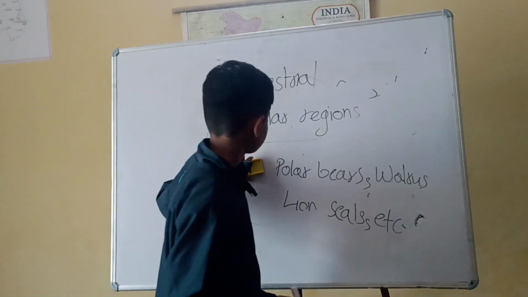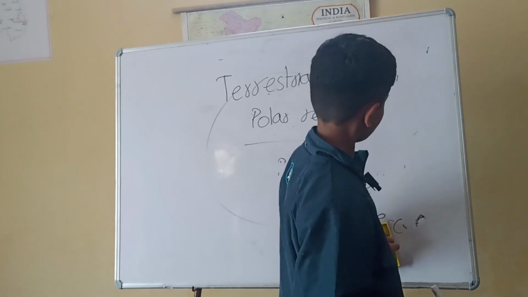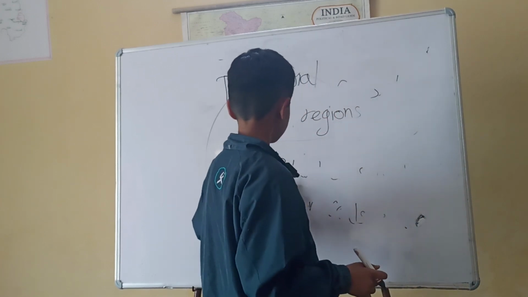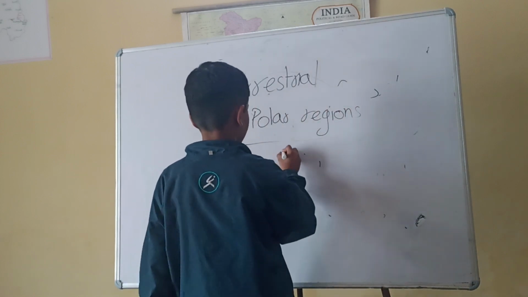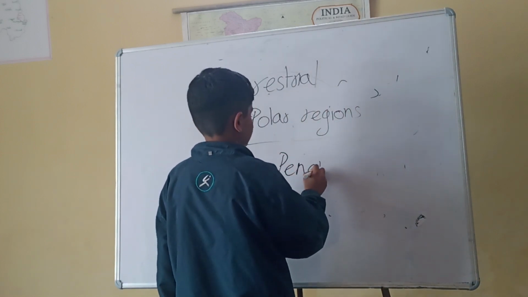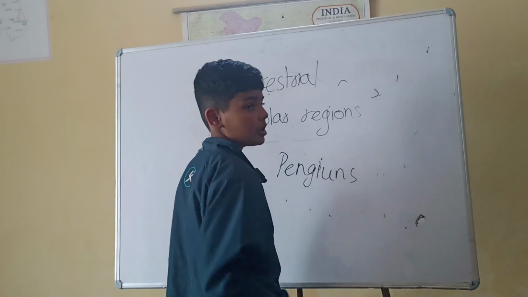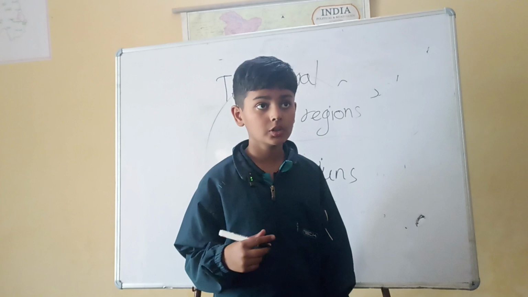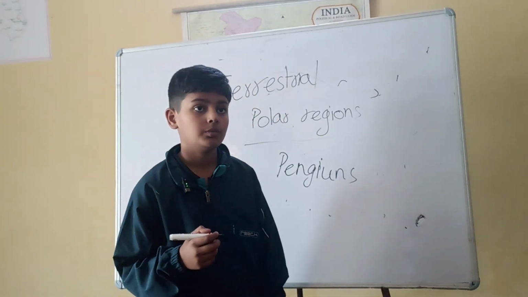So, let us talk about the South Pole. The South Pole has penguins. Many humans live there because there are research organizations in there.